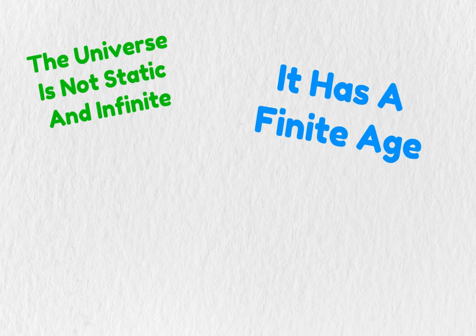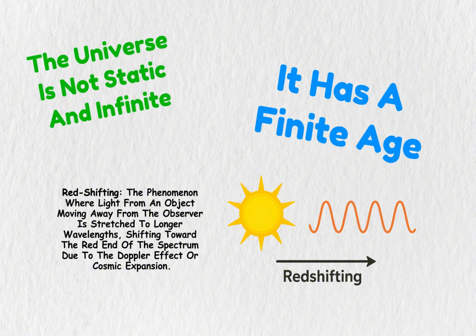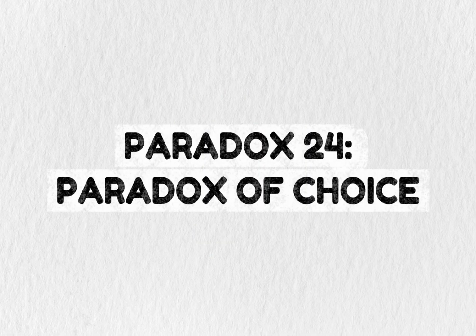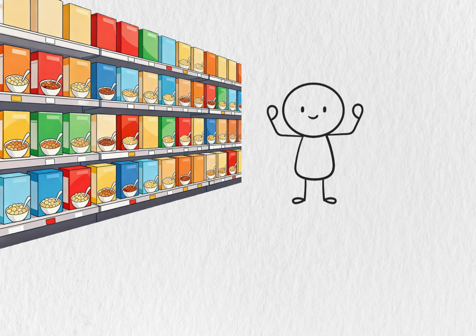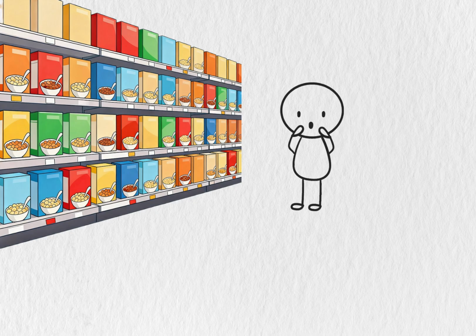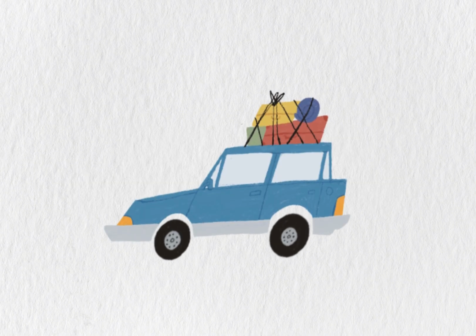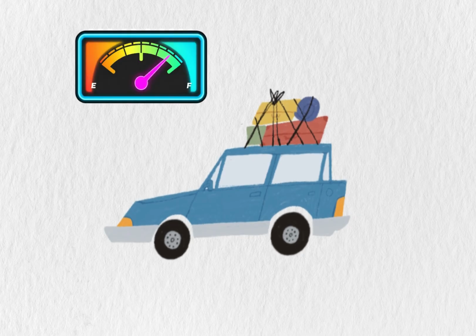It's expanding, and light from distant stars is redshifted. Stars also have finite lifetimes. All these factors mean distant starlight is dimmed or hasn't reached us yet. Paradox 24. Paradox of choice. You'd think more options make people happier, but studies show that too many choices can lead to paralysis, regret, and lower satisfaction. Paradox 25. Jevons Paradox. When cars become more fuel efficient, you'd think we'd use less fuel, but the opposite happens.